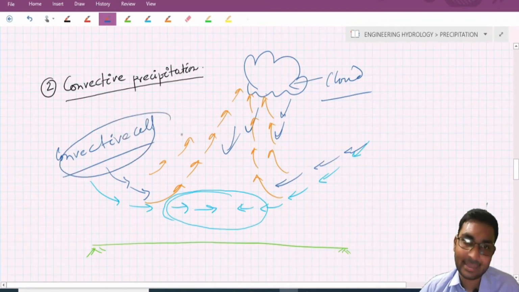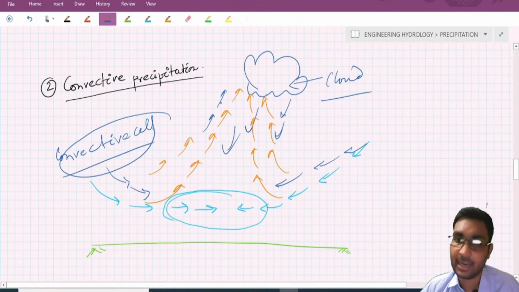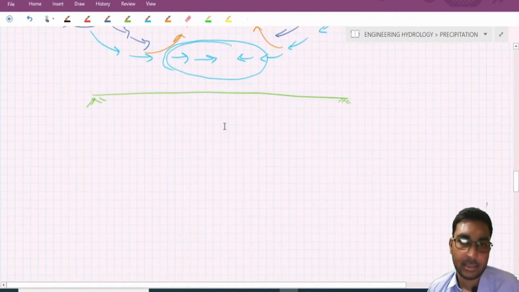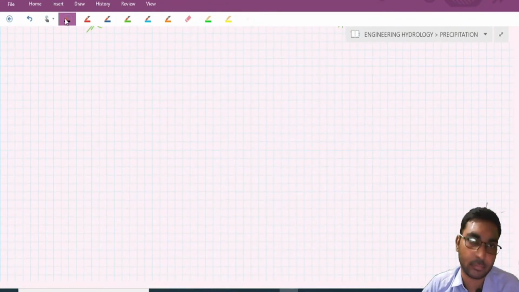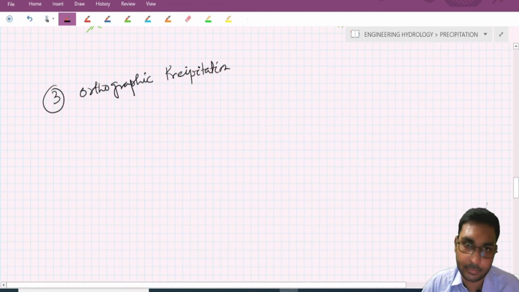This warmer mass which lifts upward cools down adiabatically and forms a cloud. After forming the cloud, precipitation will occur from the cloud. So this is known as convective precipitation. Now the third one is orographic precipitation.